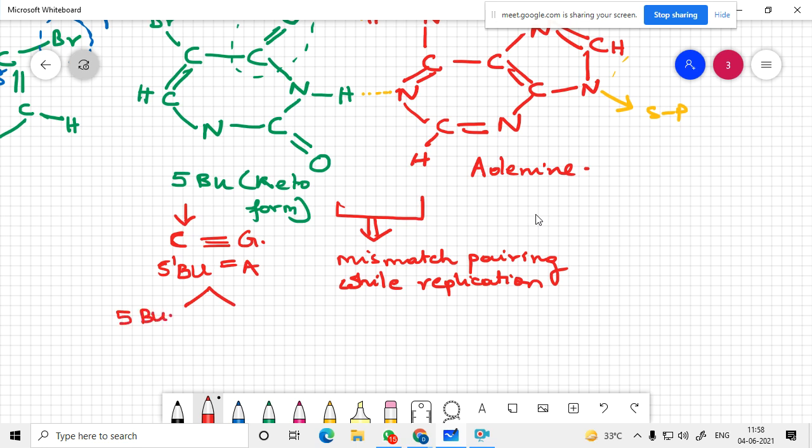5-BU will be removed in the next generation. Instead of 5-BU, you can find C coming up. It's binding with G, and you have here a T and A coming. So you are inducing a mismatch pairing, and a point mutation has been introduced.